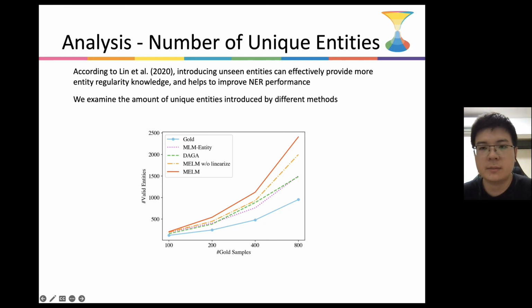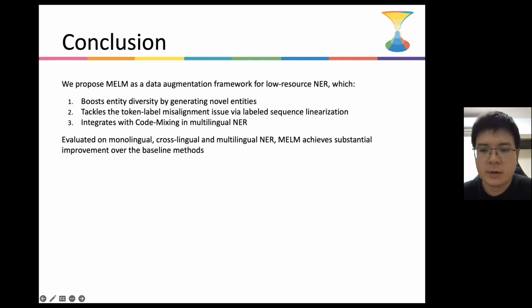To summarize, in this work, we propose MELM as a data augmentation framework for low-resource NER, which boosts entity diversity by generating novel entities, tackles the token-label misalignment issue by label sequence linearization, and integrates with code-mixing in multilingual NER. Evaluated on monolingual, cross-lingual, and multilingual NER, MELM achieves substantial improvement over the baseline methods.